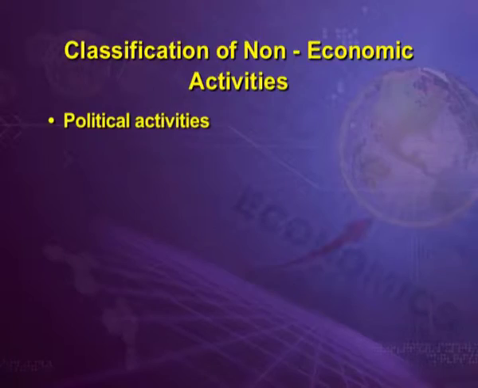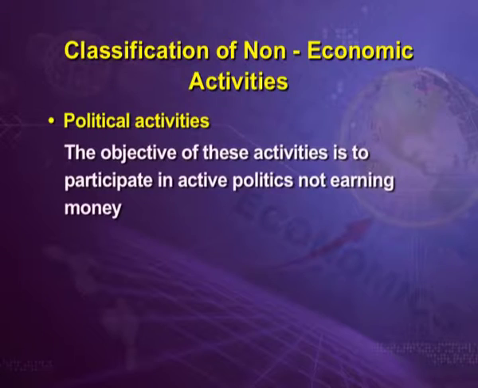Third category of non-economic activities falls under political activities. Attending meetings and rallies of political parties, meeting with political leaders are known as political activities. The objective of these activities is to participate in active politics, not earning money.